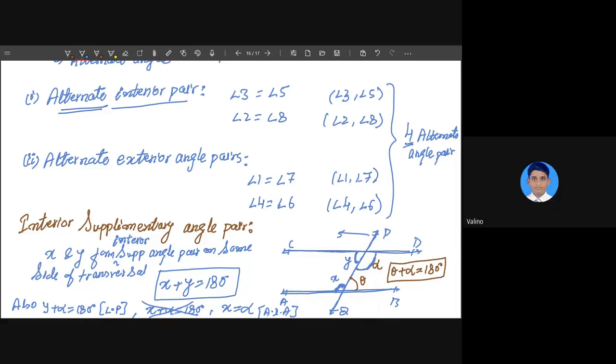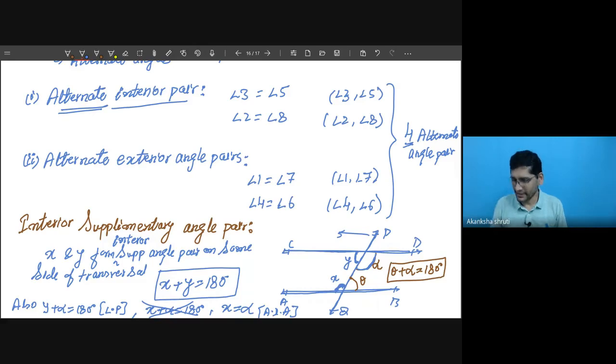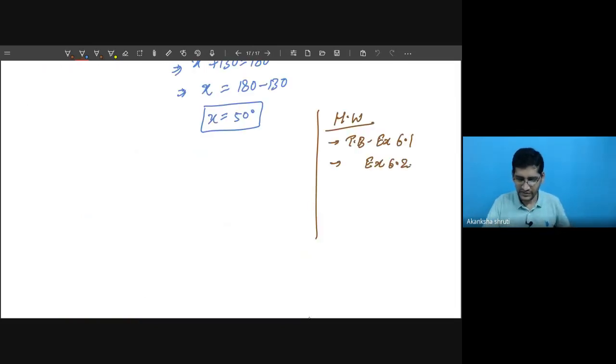X plus theta is equal to 180 degrees, yes, because of the linear pair. These are the other small important concepts that you have to keep in mind. Applying these concepts, you have to solve all the questions of exercise 6.1 and 6.2 of the textbook. A student, please do this. Those students who have not done it, then tomorrow we will go for the next concept.